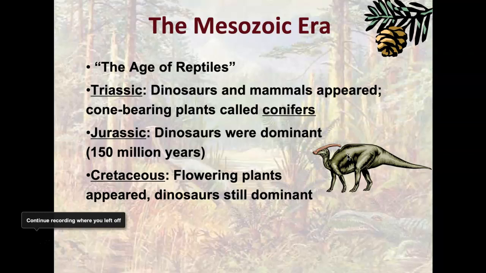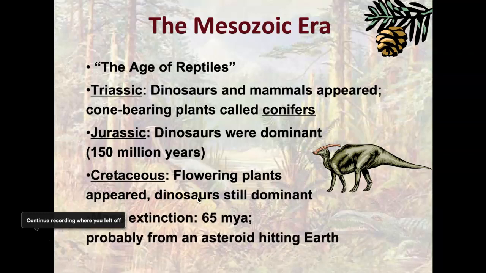One thing to keep in mind, a lot of people think about all the dinosaurs living together and holding hands and singing Kumbaya. The dinosaurs were not all happy, friendly dinosaurs that lived at the same time. There were different dinosaurs that lived during the Triassic, different dinosaurs that lived during the Jurassic, and different ones that lived during the Cretaceous, like the T-Rex and Triceratops. Those are ones that specifically were Cretaceous dinosaurs. So you're not going to see those in the fossil record really prior to that.